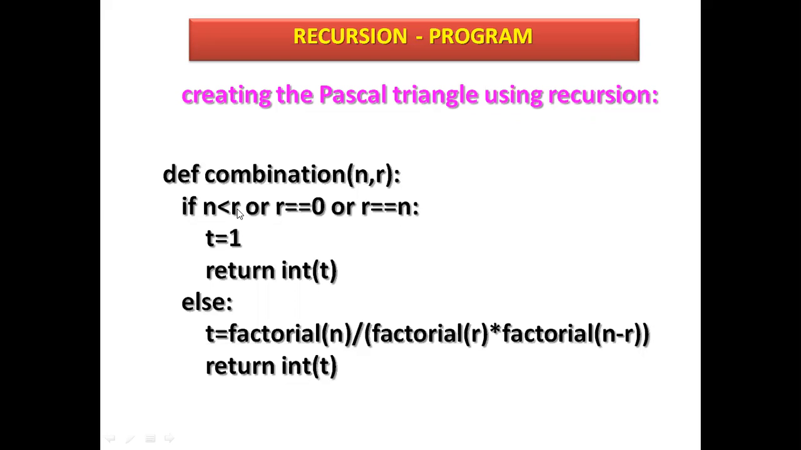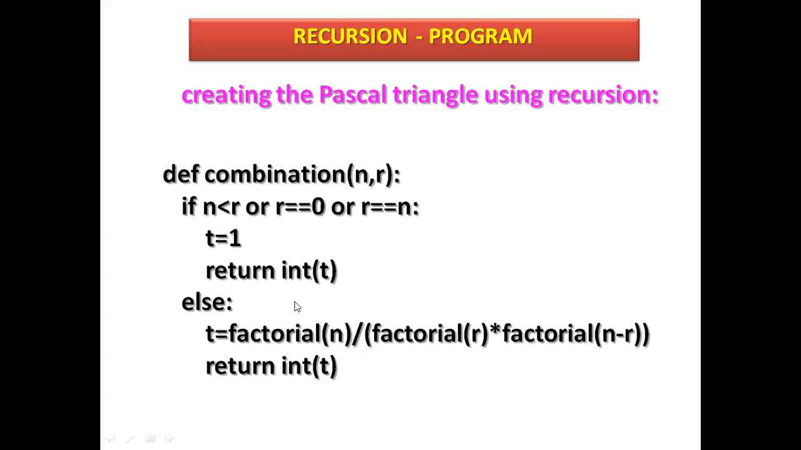If it is less than r, or r equal 0, or r equal n, which is a limit, t equal 1. t has a 1 value assigned. Return int t. It will convert. What is the use of the int function here? It converts into an integer. So t will be returned here.